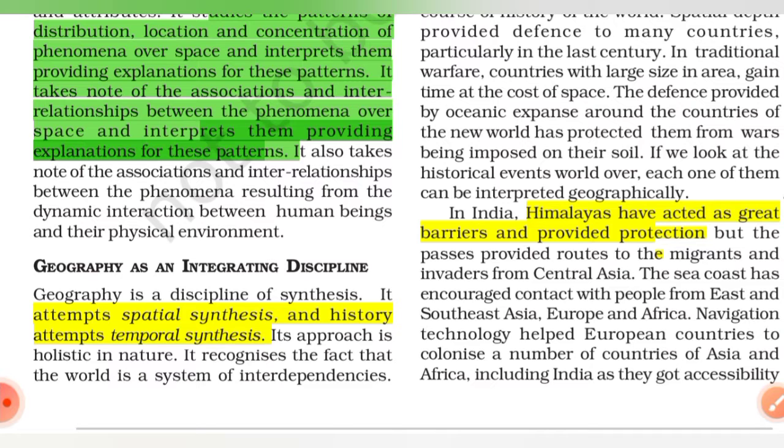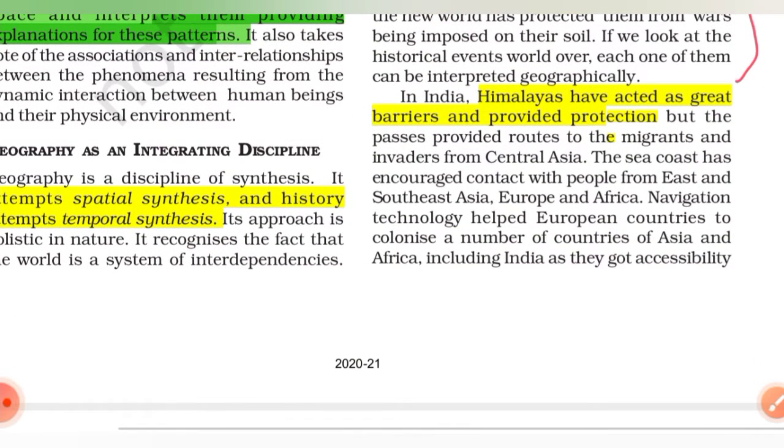Which places wars should be fought at are all factors which geography teaches us. Like these are the examples: the Himalayas have acted as barriers and provided protection, but at the same time they have passes which provide routes to the migrants and invaders from Central Asia. So there are two roles of the Himalayas: it provides us protection, and at the same time it provides passes, or routes, to the migrants from Central Asia.